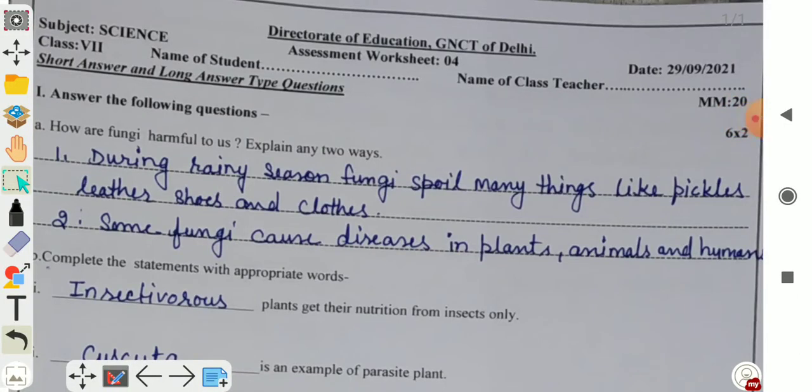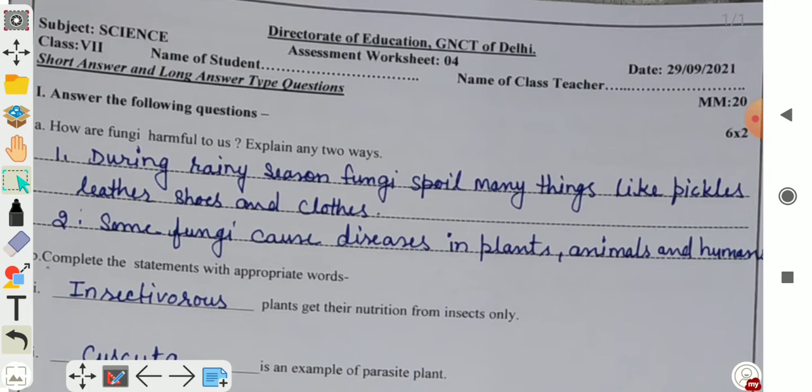Assessment worksheet number 4, subject science, class 7th. In the first column you have to write your name, name of student and name of class. In the second column you have to write the name of your class teacher.